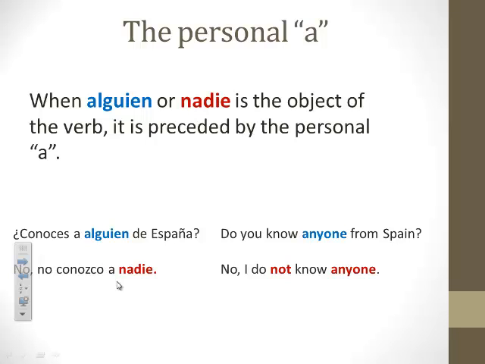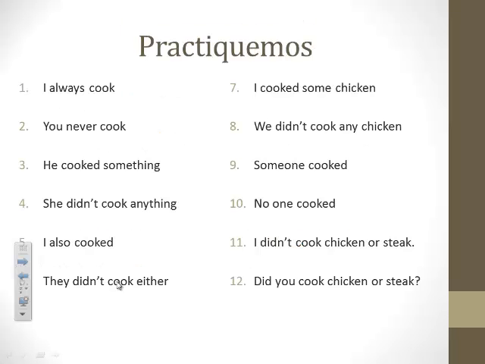Okay, now that we have our rules and we have our words, let's take a minute to look at the practice. You'll notice that there are 12 affirmative and negative words. Thus, there are 12 examples here. I tried to keep the sentences very basic and use predominantly the word cook. Okay, sometimes in the present tense, sometimes in the past, etc. Please pause me, use your notes, and translate these 12 practice sentences.